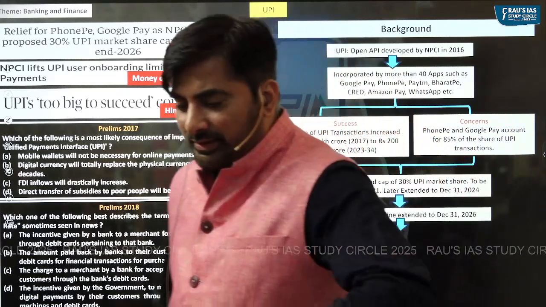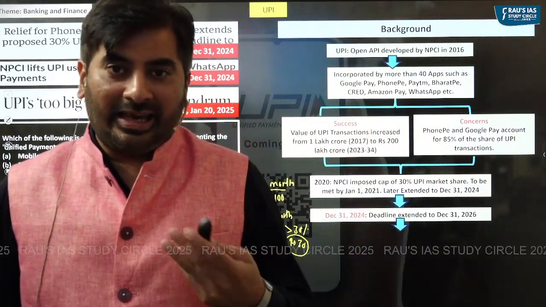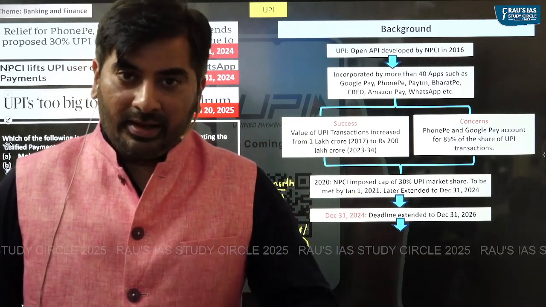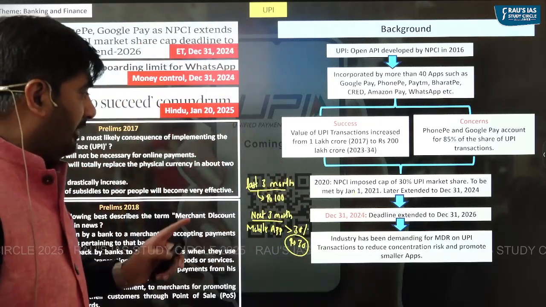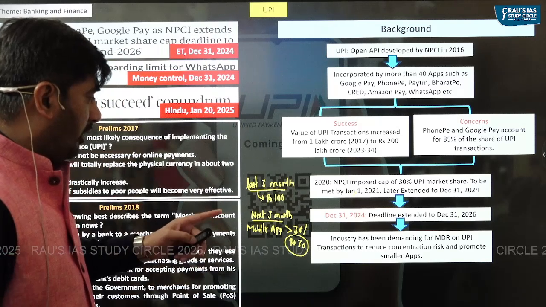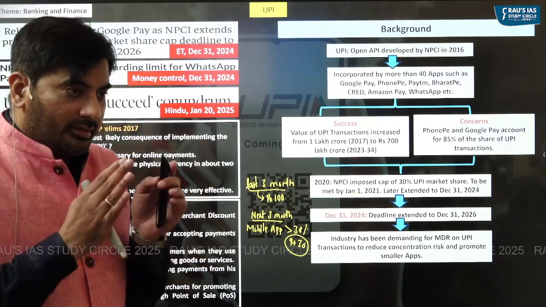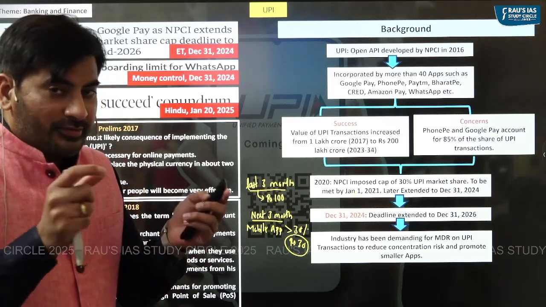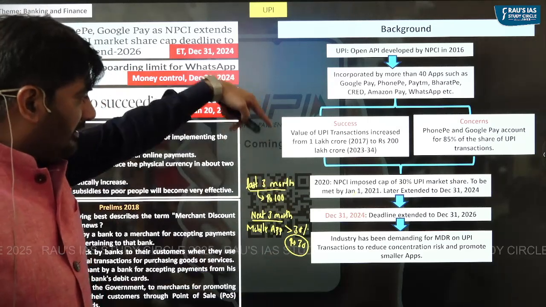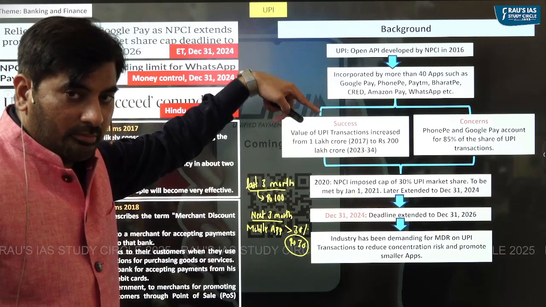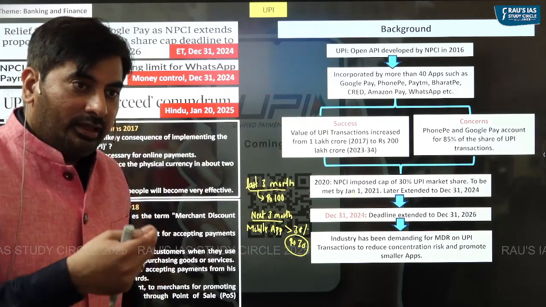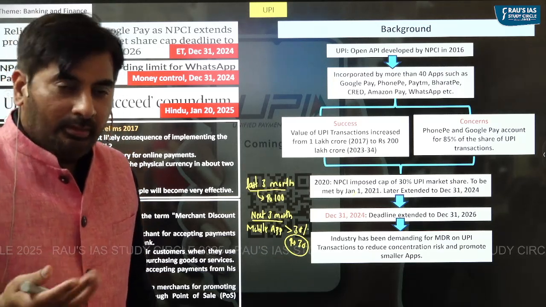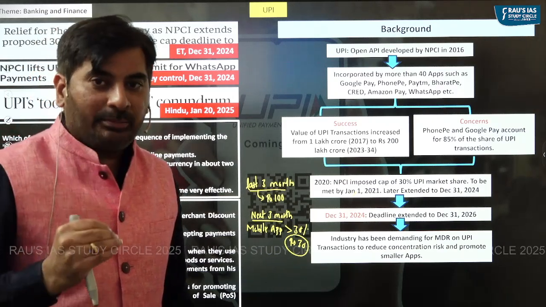So with respect to the recent development, a number of industry experts or the third party apps, the smaller apps, have been demanding a merchant discount rate on UPI transactions. They think that in order to reduce the concentration risk, in order to promote smaller apps, rather than putting this kind of limit on market share, it is much better if we impose MDR on UPI payments. By doing so, we will be able to promote smaller apps.